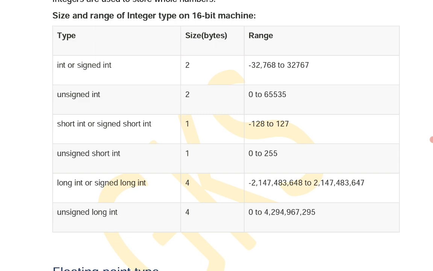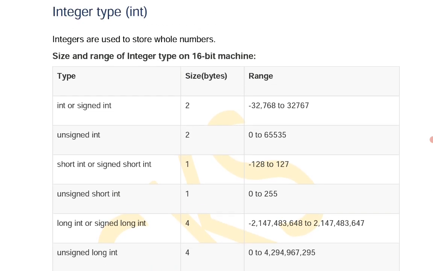Unsigned short int is also 1 byte, range is 0 to 255. Long int or signed long int occupy 4 bytes, range is minus 2,147,483,648 to plus 2,147,483,647. Similarly, unsigned long int also occupies 4 bytes, 0 to some number.